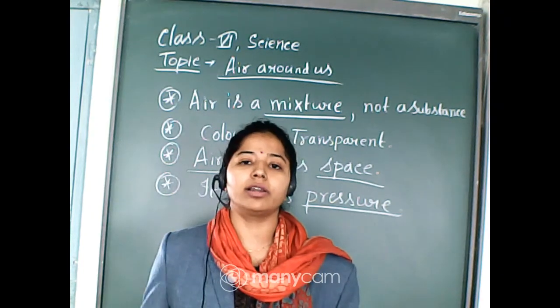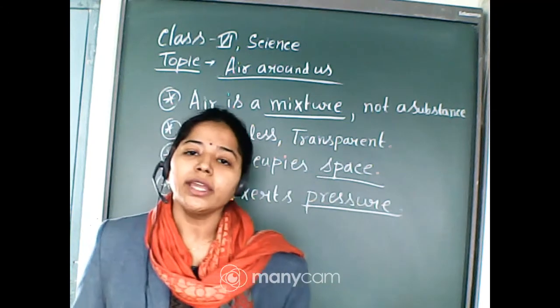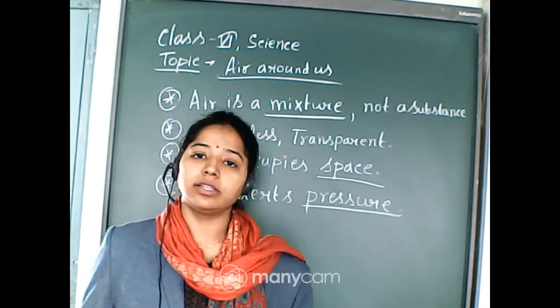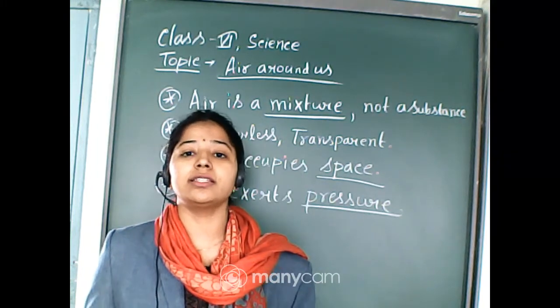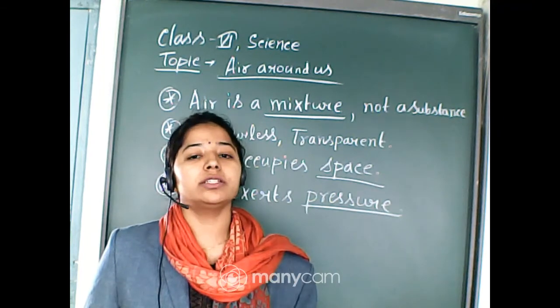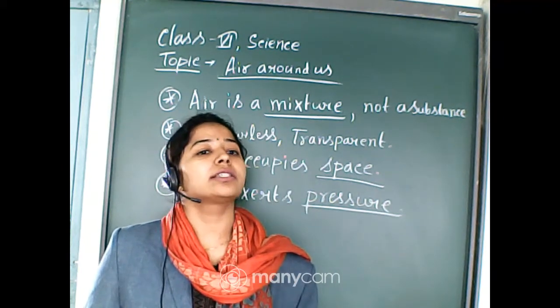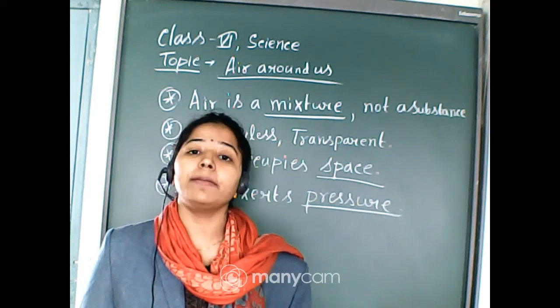Among these we inhale oxygen. You know, for our respiration oxygen is very necessary. So we inhale oxygen, and that oxygen is coming from the atmosphere.